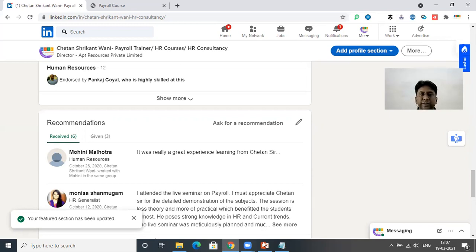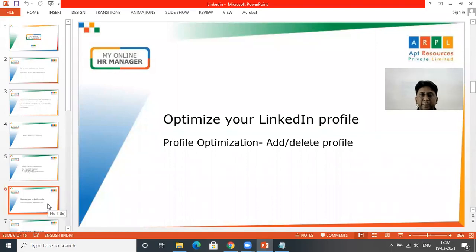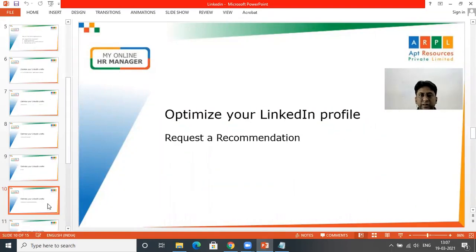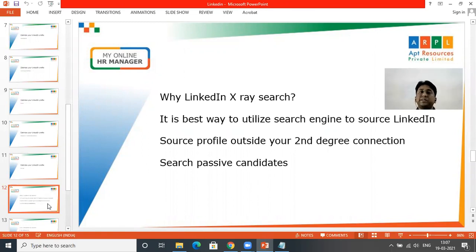Now we will move on to the next session, which is why LinkedIn X-ray search. Now we will learn to extract resumes from LinkedIn. So why LinkedIn search? It is the best way to utilize the search engine of LinkedIn, as it has billions of users. You can source profiles outside your second degree connections. Also, you can search passive candidates, and the data is available absolutely free of cost. You can utilize them.